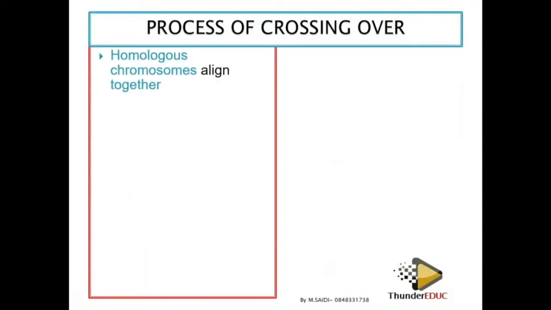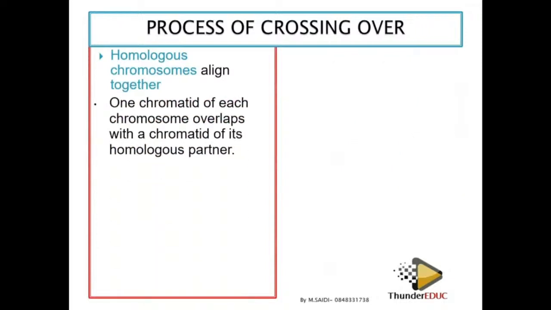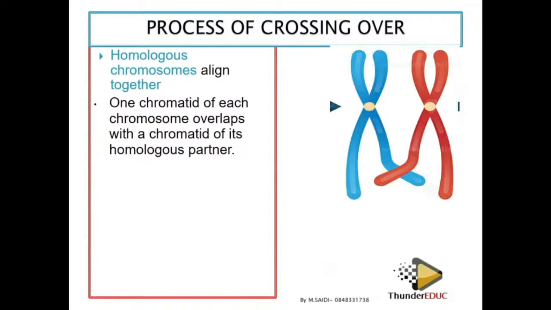So we have seen that the homologous chromosomes, the chromosomes which look alike, are going to line together. When they line together, one chromatid of each chromosome overlaps, so it means that they cross each other. When they overlap, these chromatids must overlap based on the homologous pattern. For example, one chromatid from one homologous chromosome and another chromatid from another homologous chromosome cross over. And then when they cross over, they cross over at a point called chiasma.